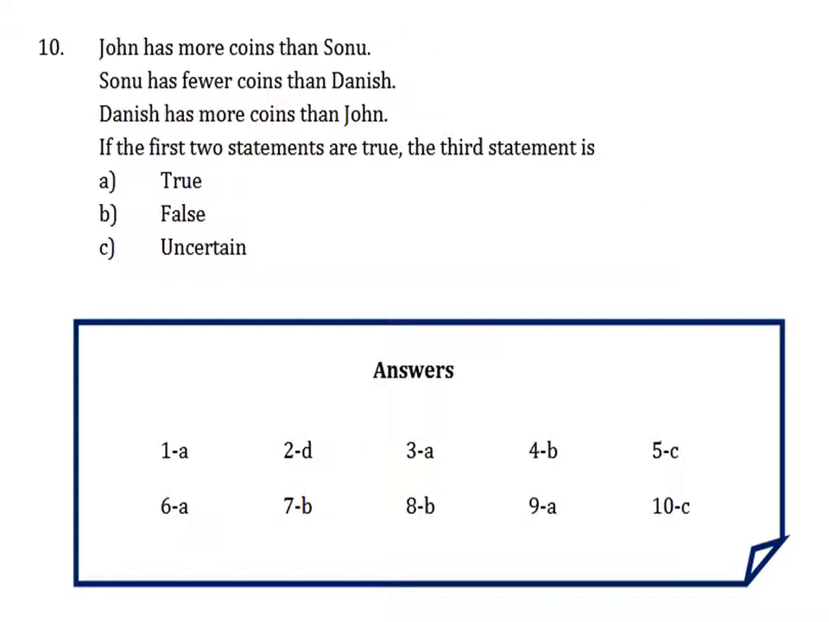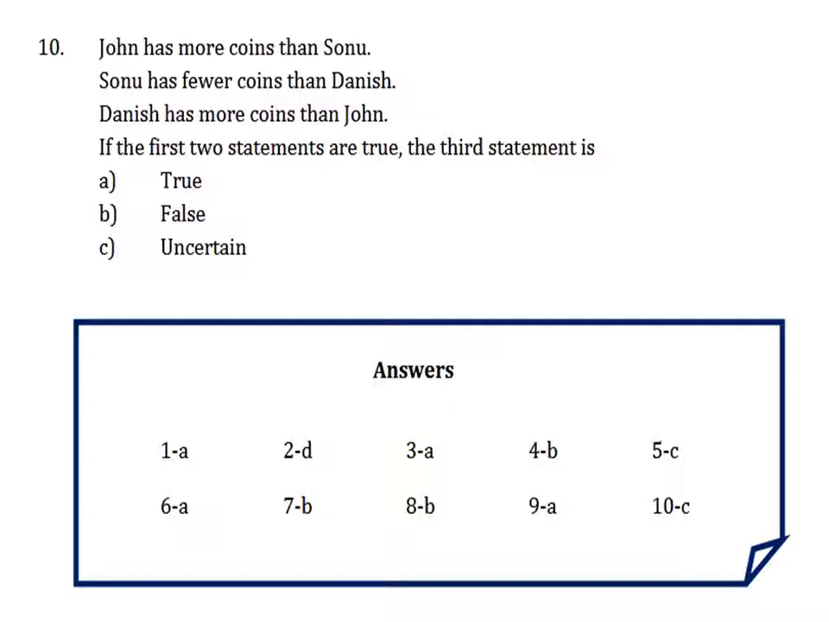The 10th question says John has more coins than Sonu. Sonu has fewer coins than Danish. Danish has more coins than John. If the first two statements are true, the third statement is, let's see. So it says John has more coins than Sonu. So if John has 10 coins, Sonu has 5 coins. He has more coins. Sonu has fewer coins than Danish, right?